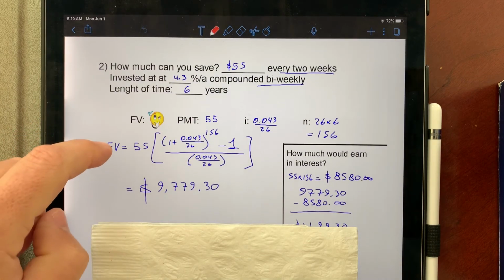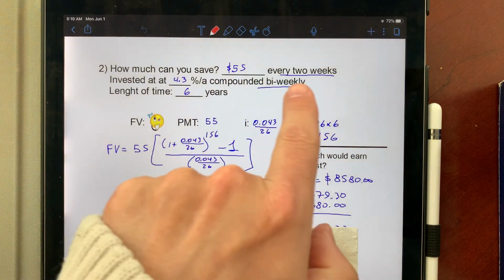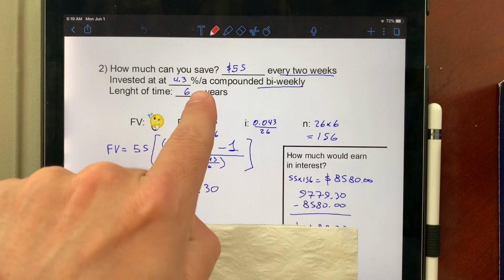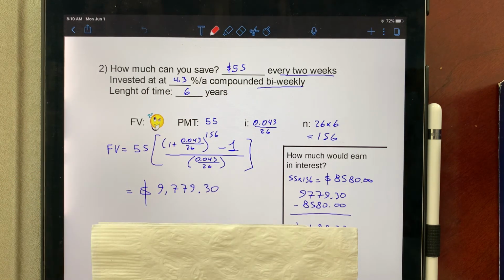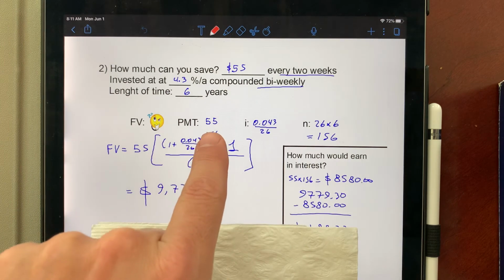One more example, just in case, and then I'll ask you about interest rate. If you can save $55 every 2 weeks from every paycheck and invest it at 4.3% per year compounded bi-weekly, so every 2 weeks, and let's say you can leave it there for 6 years. So for like when you graduate from university, how much money would you have? So if it's just $55 every 2 weeks, payment is 55.